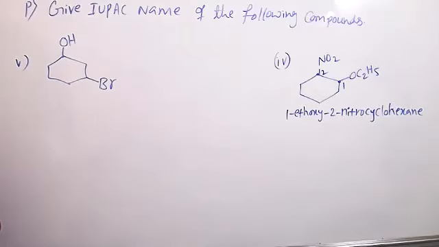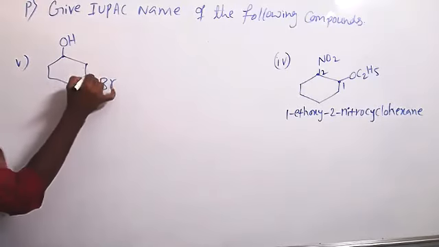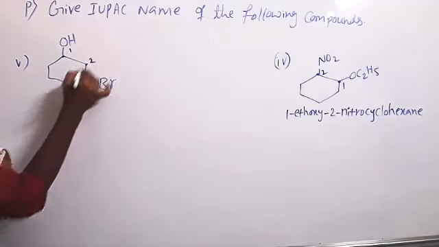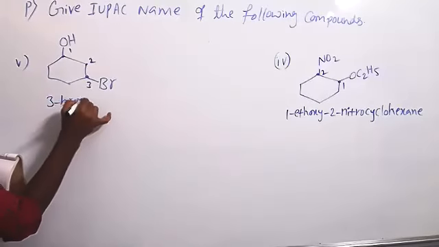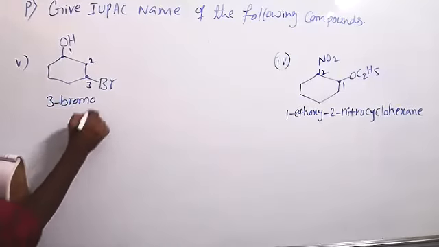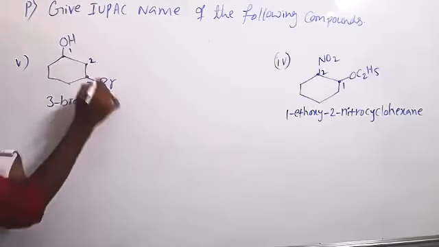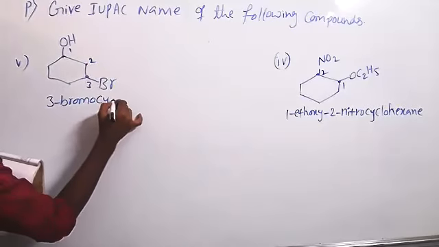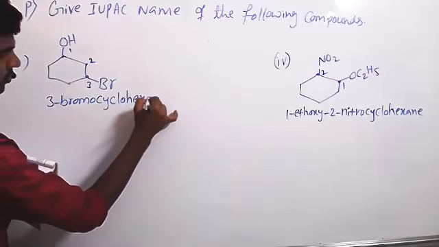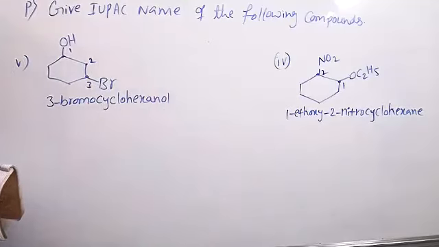So what is its IUPAC name? The OH group attached carbon becomes 1. 1, 2, 3, 3-bromo. This is cyclohexane with an OH group. So cyclohexanol.